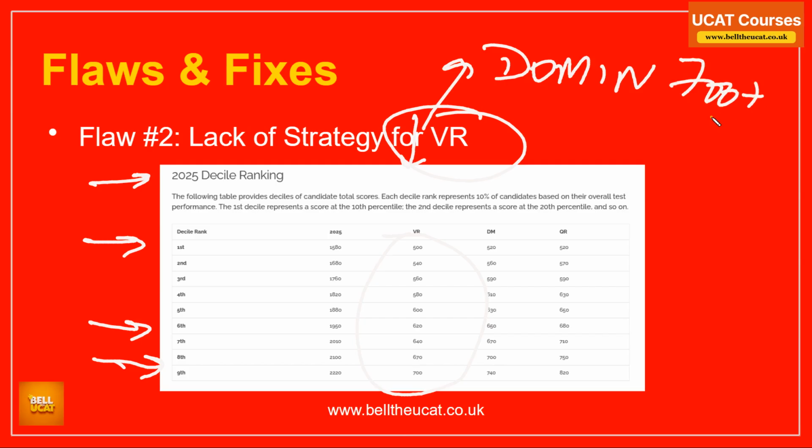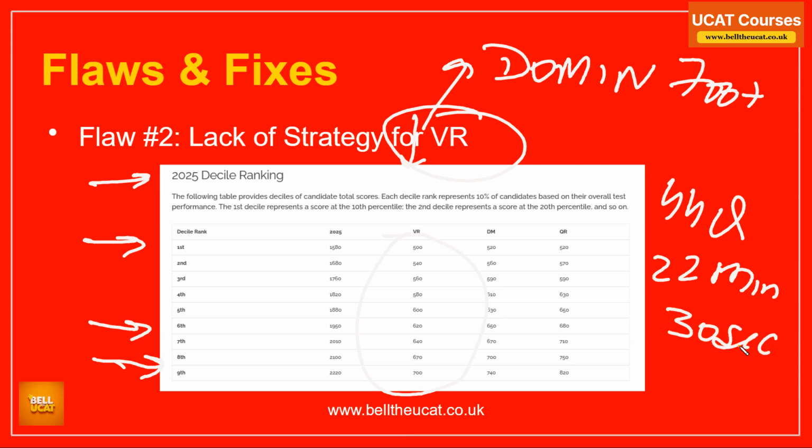Then people would say, how do I get a 700 plus score? You again don't know your goal. 700 is a scale score. The UCAT verbal reasoning section gives you 44 questions, and in these 44 questions you get 21 to 22 minutes. That means UCAT wants you to attack each and every question. It gives you 30 seconds per question. Look at the speed now. In order to get to a 700 plus scale score, you need 35 out of 44 questions.